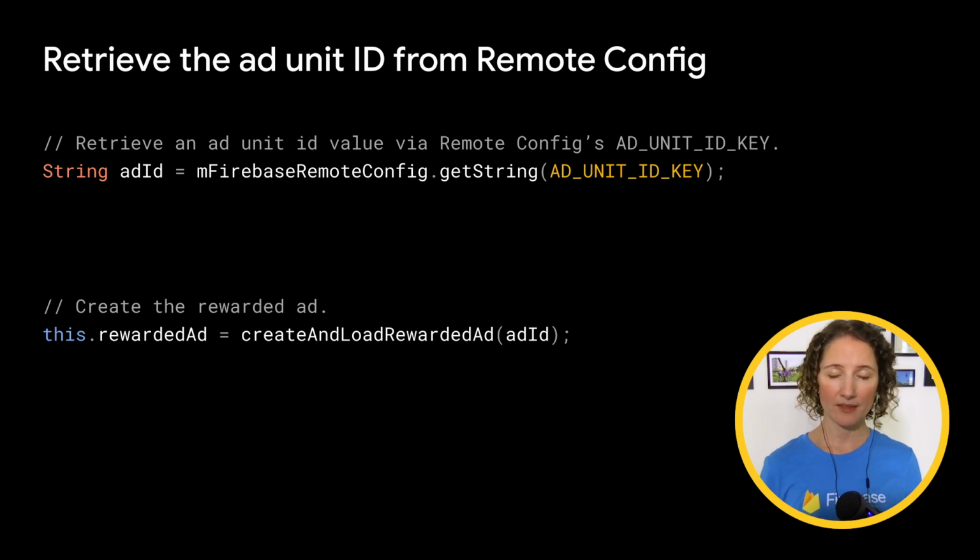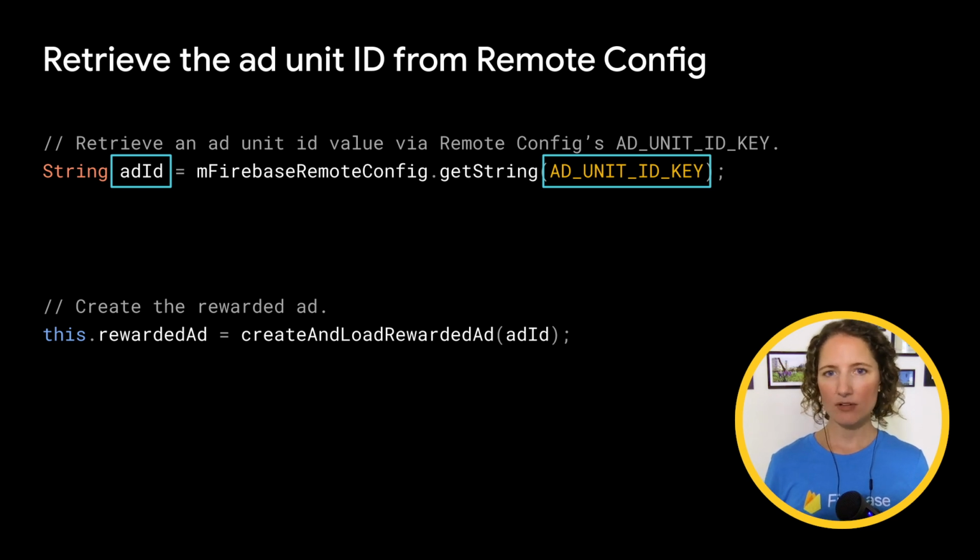Okay, with all that done, let's actually use that remote config parameter that we created in the Firebase console just a bit ago. Quick reminder, it was called ad unit ID. We'll go ahead and call getString from our remote config instance and pass in the ad unit ID key. Now this key will have the same value as our parameter name, ad unit ID. The getString call will return whatever value for that parameter remote config retrieves for this app instance, which will be one of our ad unit IDs. We'll store that value in a string we'll call ad ID.